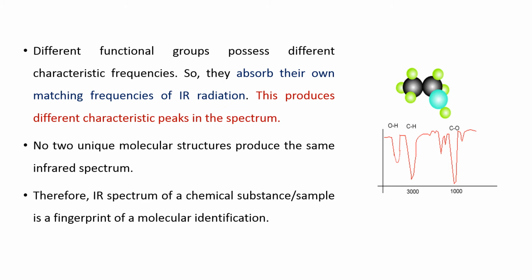This produces different characteristic peaks in the spectrum. If you observe, the OH bond is somewhere here, the CH bond is at 3000, the CO bond is at some 1000. So different functional groups give different bands. No two unique molecular structures produce the same infrared spectrum. Therefore, the IR spectrum of a chemical substance or a sample is a fingerprint for molecular identification.